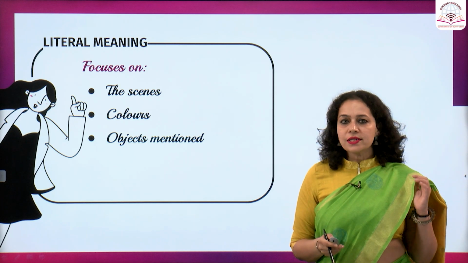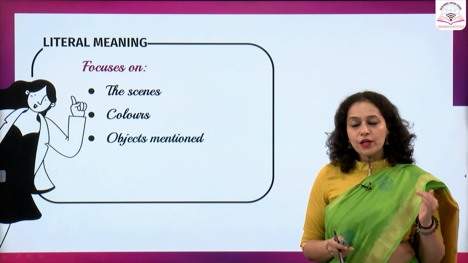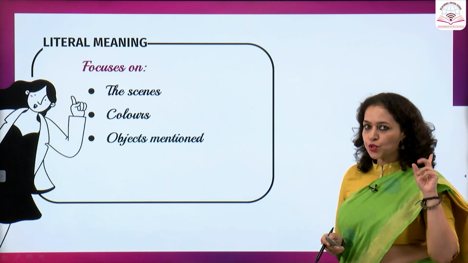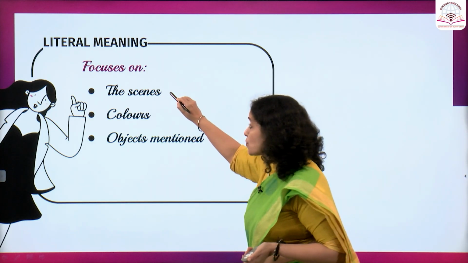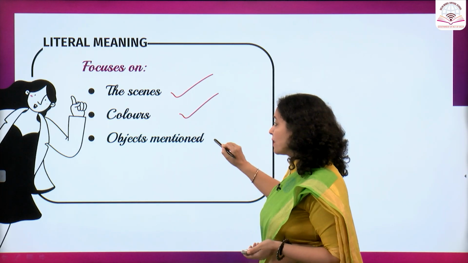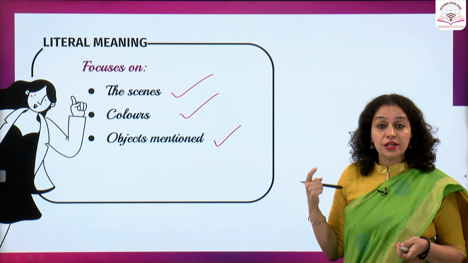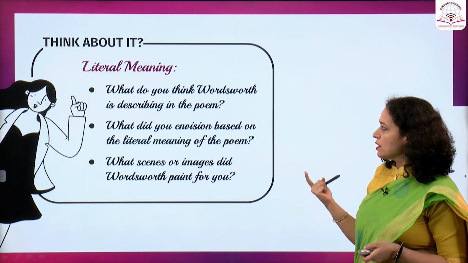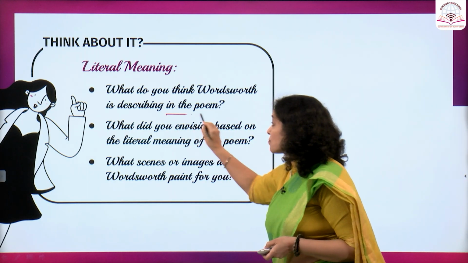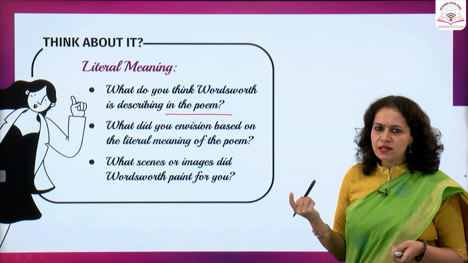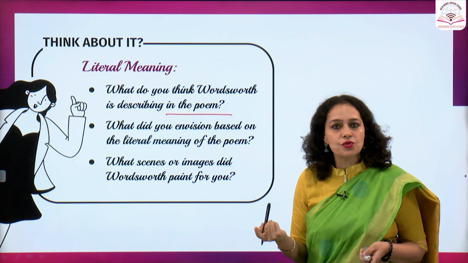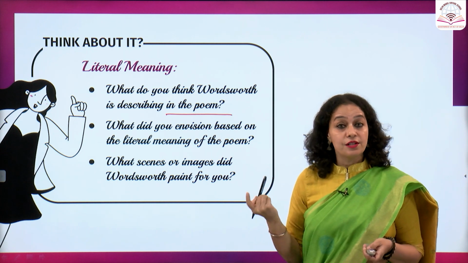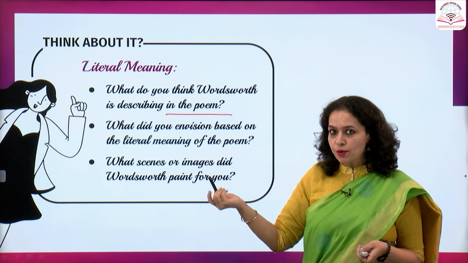So now students, this was the poem. Now if I'm talking about the literal meaning, we are going to focus on three things: the scene, the colors and the objects that were mentioned in the poem. So think about these three questions. What do you think Wordsworth is describing in the poem? Yes, if we think literally, he is describing daffodils, yellow and bright and vibrant colored daffodils. This is what comes to our mind.